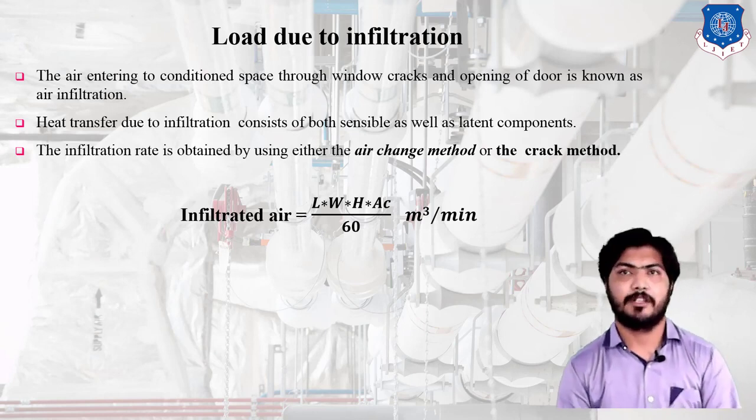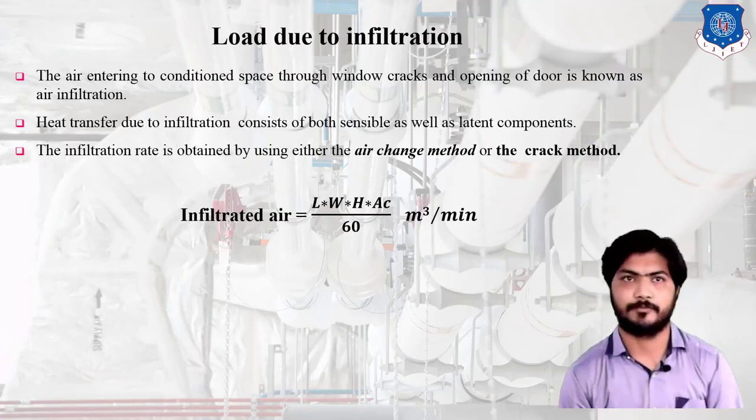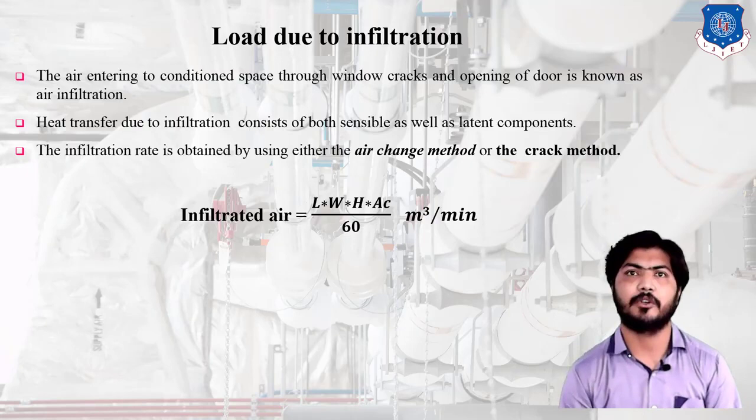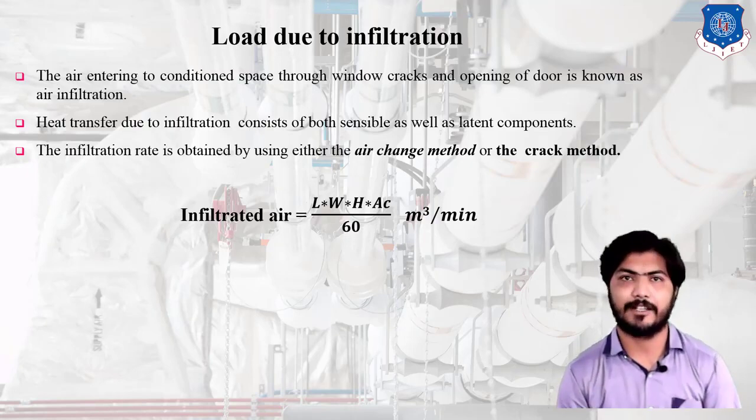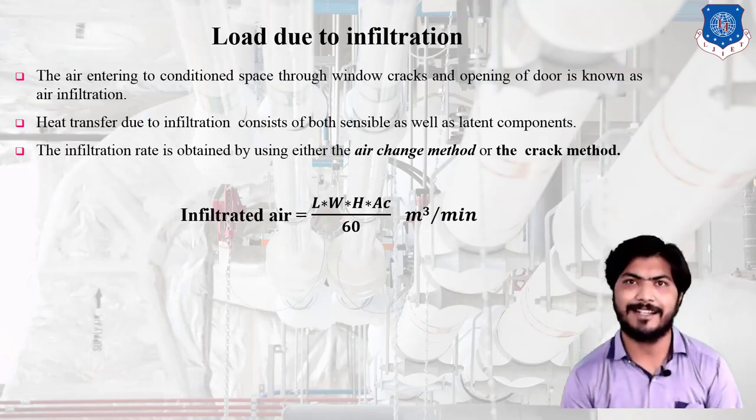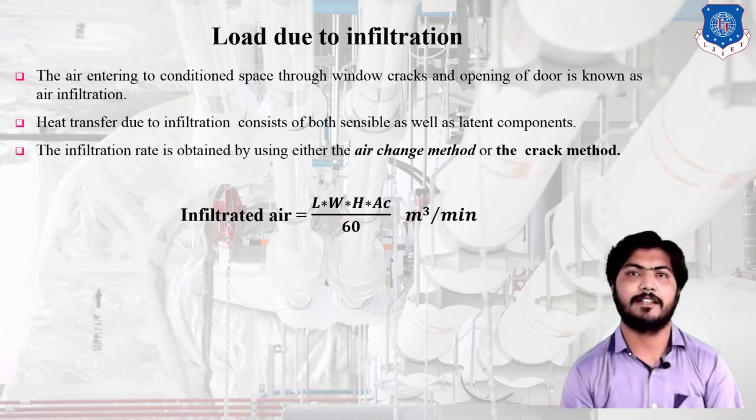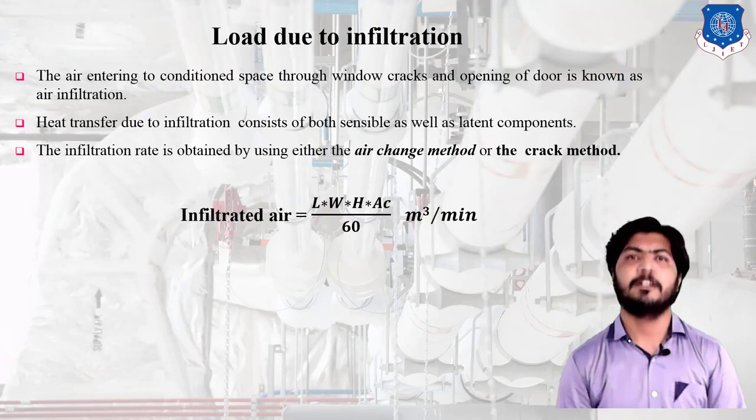Okay, because the outside air has some heat which comes inside the room. Okay, heat transfer due to infiltration consists of both. Because of infiltration, there are two types of heat. One is sensible heat and another is latent heat. Latent heat is because of the moisture already present in the air.